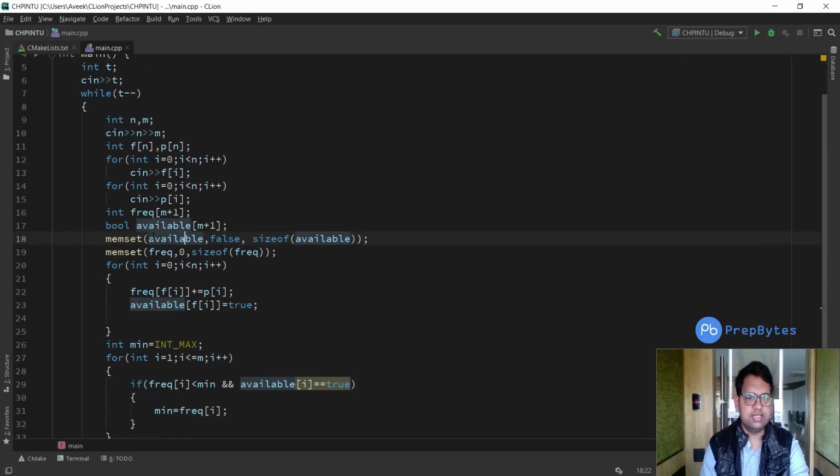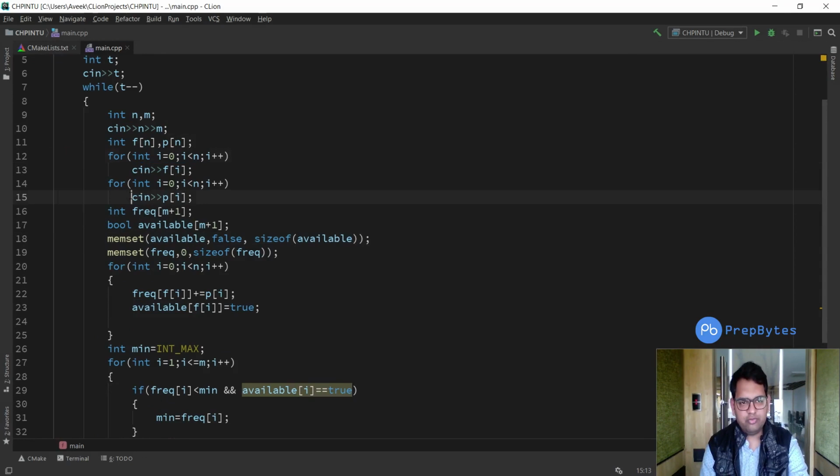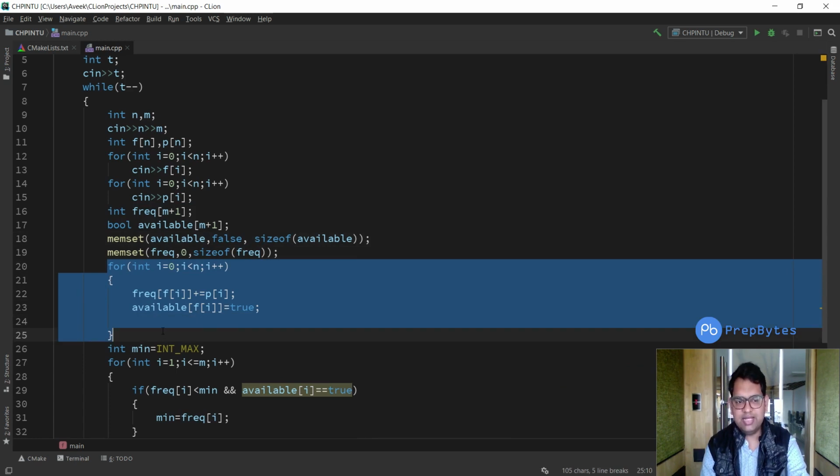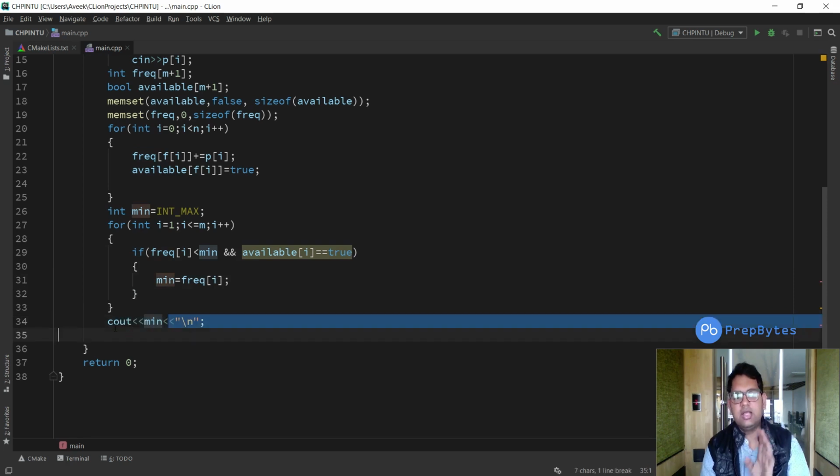In this particular case, we take the inputs n and m, then the f input and the p input, then the frequency array, then the available array. Available I make false, frequency I make 0 for all the cases. Then this fills my frequency and available arrays. Then using the min, we update the min if it is greater, only if the available of that particular case is true. Finally, we print the minimum value.